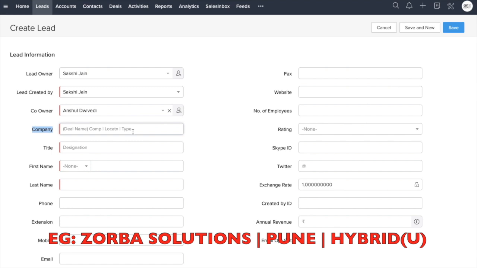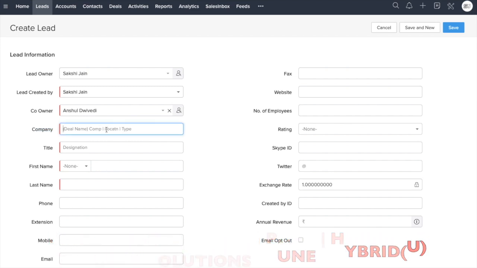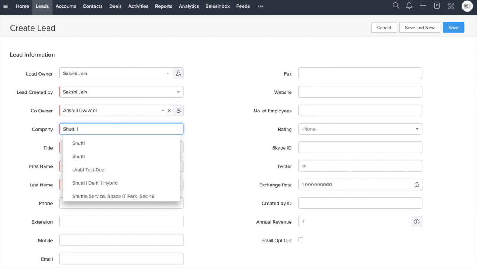So I can probably leave the type part, but I would want to have the company name and location. So for example, I'll type the company name. Let's say Shuttle is one of our clients and it's for the Delhi location.